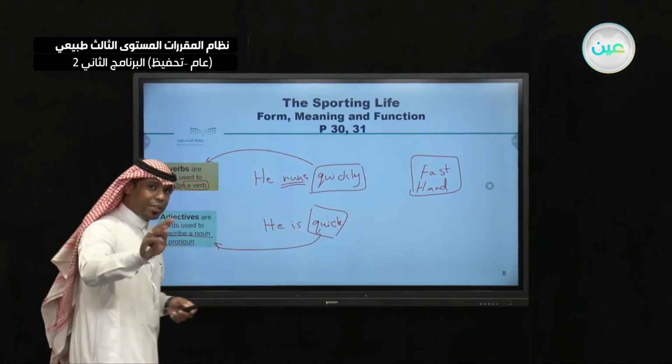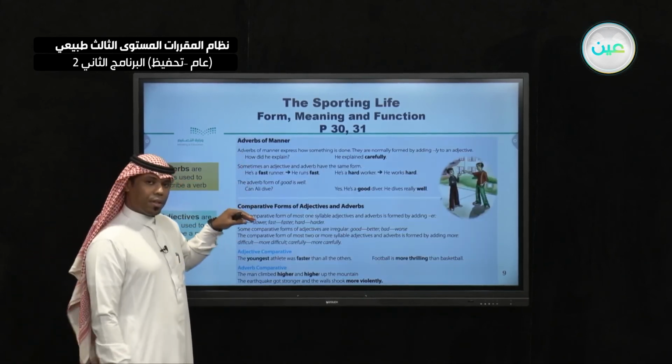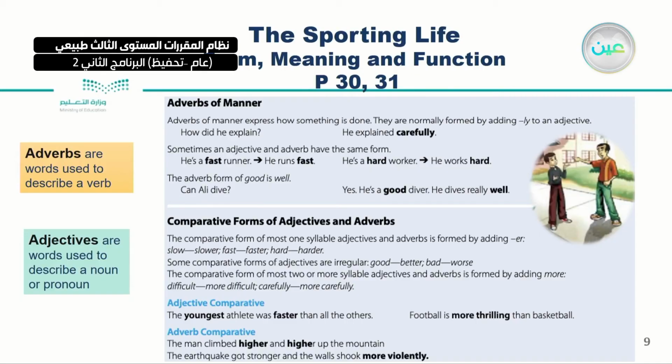And actually, let's see in your book: adverbs of manner. Adverbs of manner express how something is done. For example, how did he explain? He explained carefully. This is called an adverb of manner.